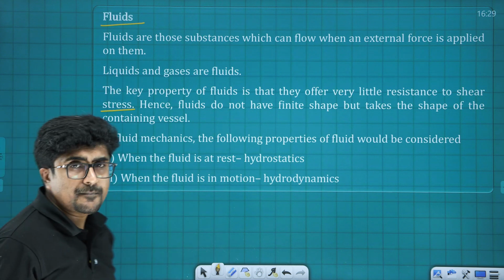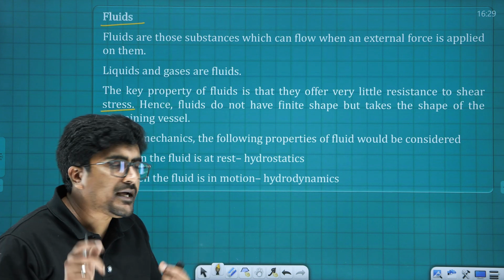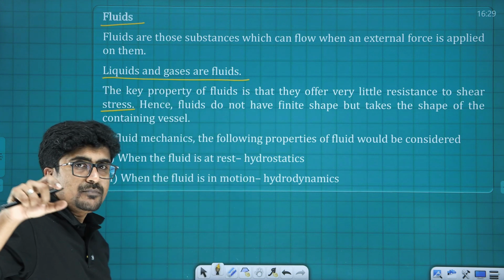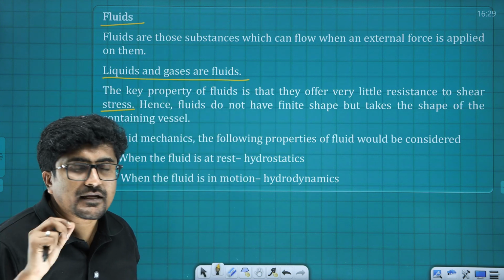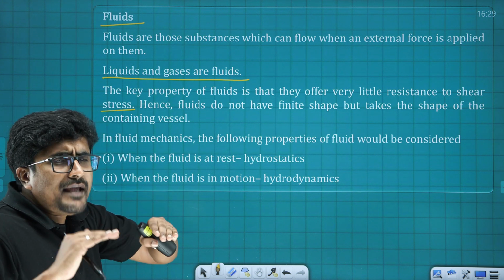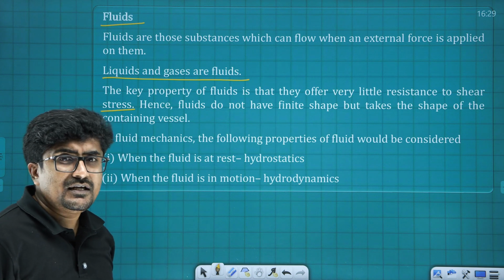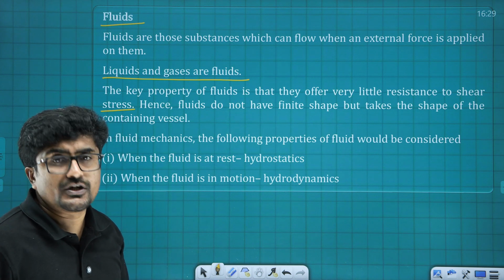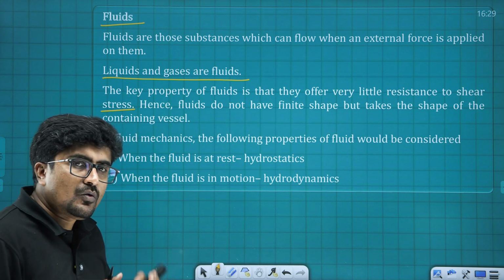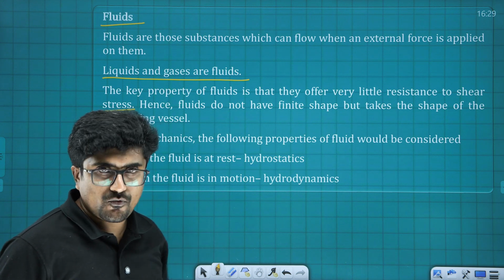So what is fluid? Fluid is anything that can flow. Anything that can flow is known as fluid, and liquid as well as gas both fall under the category of fluids. Now why can this particular fluid flow? Just because of one reason: it cannot withstand shear force, or you can say it cannot withstand shear stress. That is the reason why gas as well as liquid can flow and solid cannot flow.